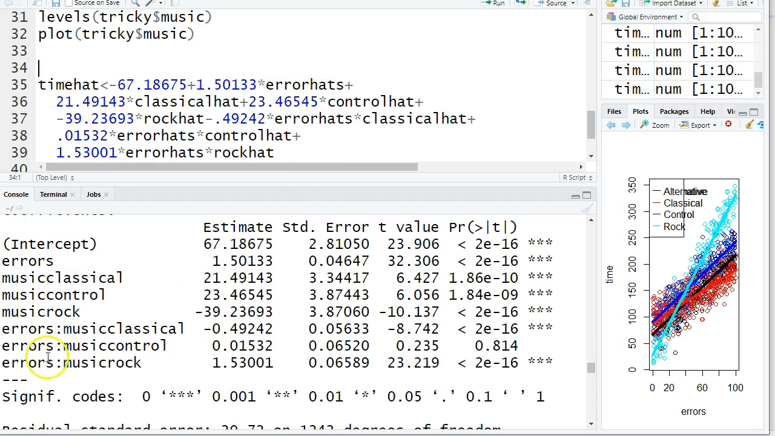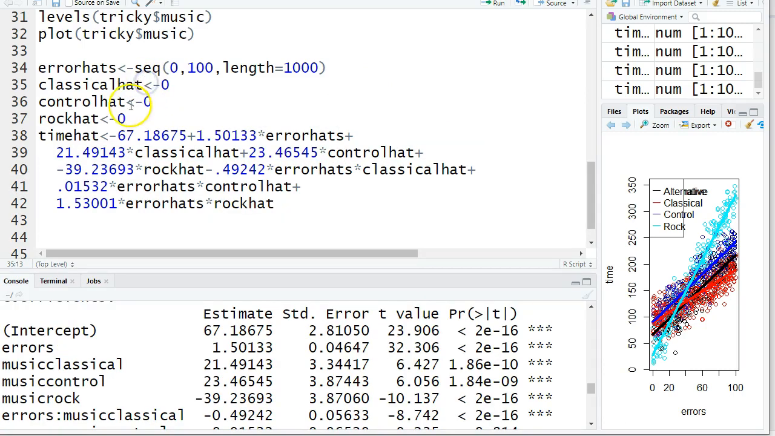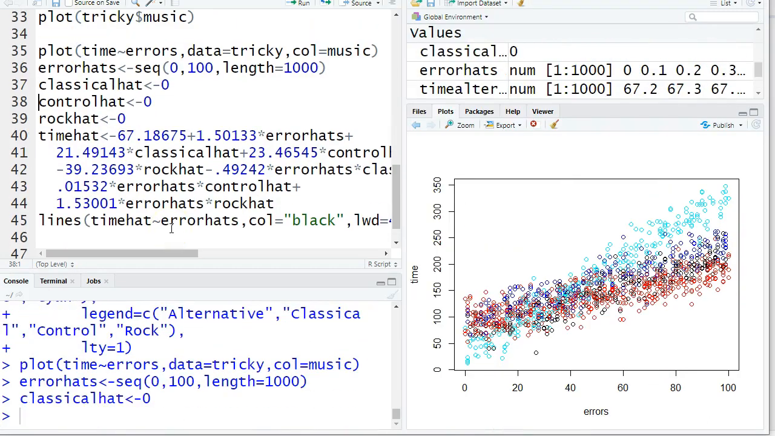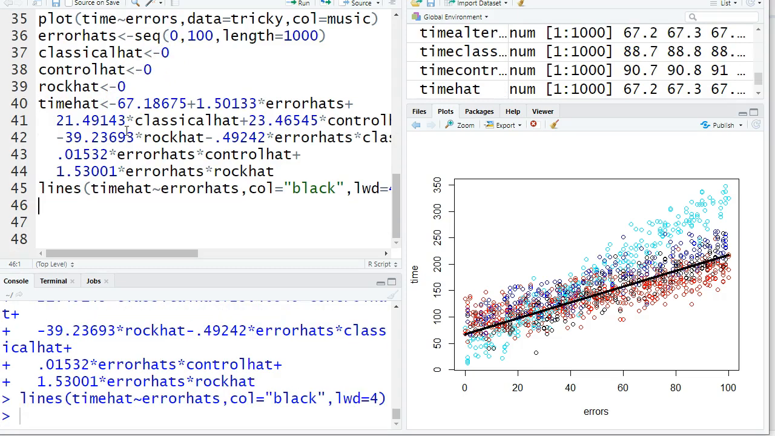This will still have the same error hat that we had before, but now I also need to include this classical hat and this control hat that's referenced here in this equation. I need a hat for every one of my categories except for the baseline. Now if I want to plot it, I'm going to run through this code where I have 0, 0, 0. That means I'm working with the alternative because I'm not working with classical, not working with control, not working with rock. That must mean I am working with alternative, and that needs to be a black line.